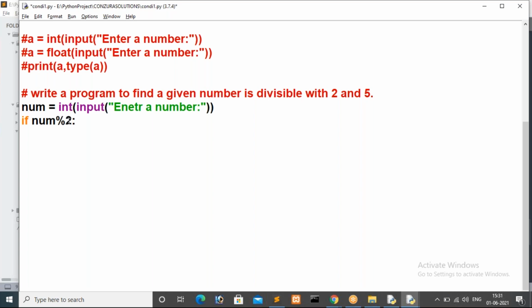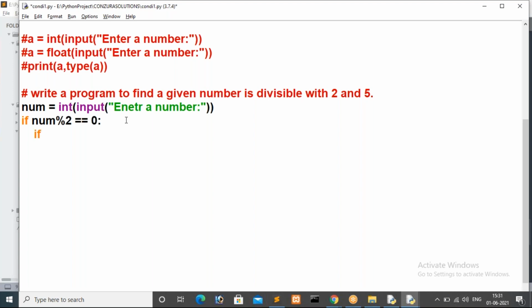If this condition is true, that means if that number is divisible by 2, then we have to get result 0. We divide the user's number by 2, and if the remainder is 0, I mean this operation's result is equal to 0, then I have to check one more condition.